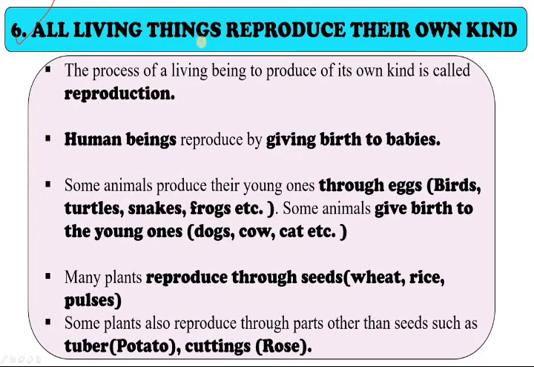The next property is that all living things reproduce their own kind. Reproduce means what? Producing young babies or young ones of its own kind. The process of a living being producing its own kind is called reproduction.